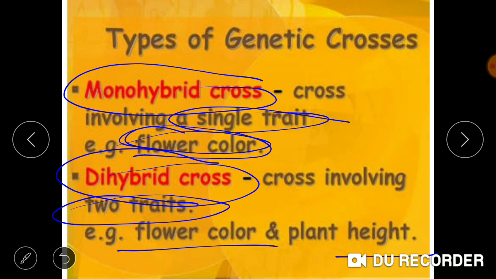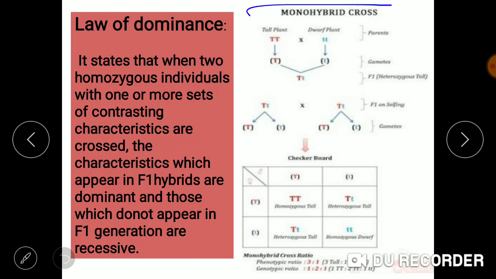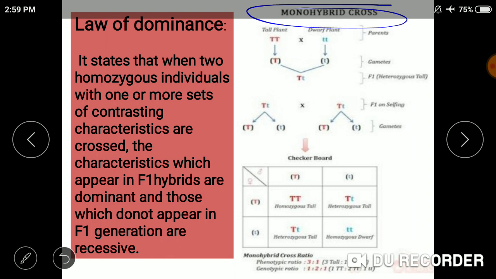So, firstly, we will talk about monohybrid cross. Based on the monohybrid cross, he has given two laws, law of dominance and law of segregation, the first two laws. He did the crossing between two pea plants which were differing in the heights.